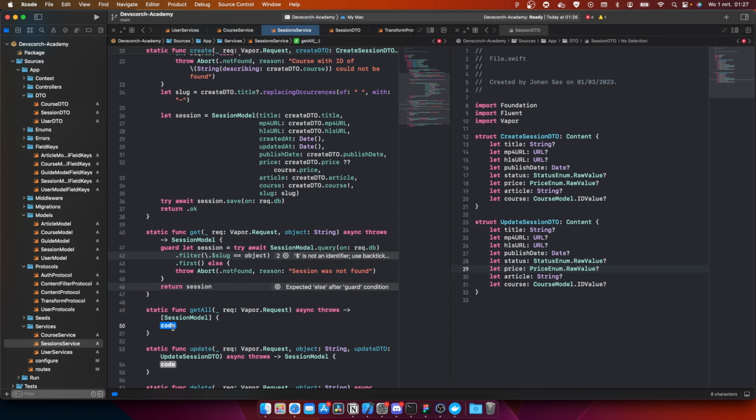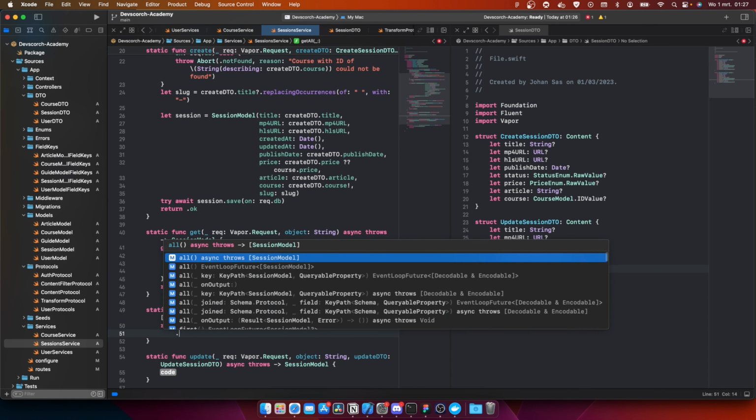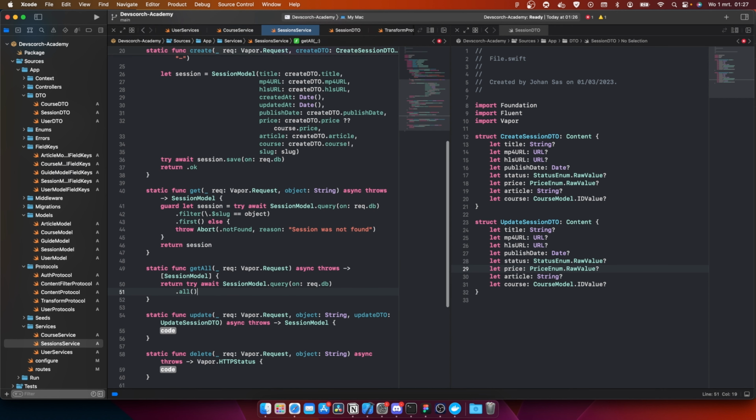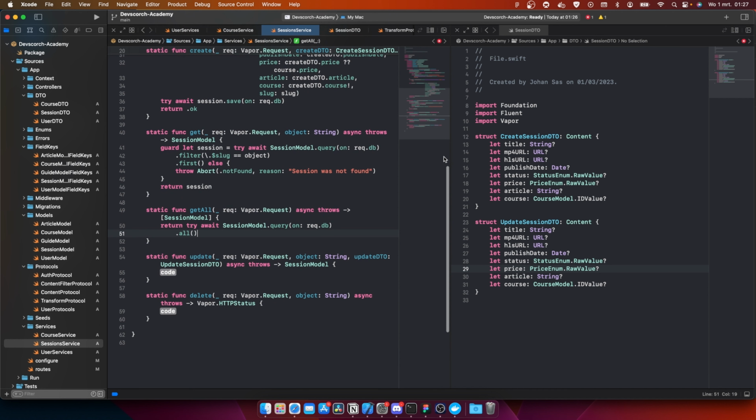Pretty cool. So then we have the get all. Then we're gonna do a return try await session model dot query on req.db dot all. Okay, now we're gonna start with the update system.